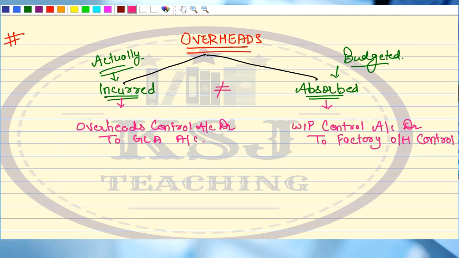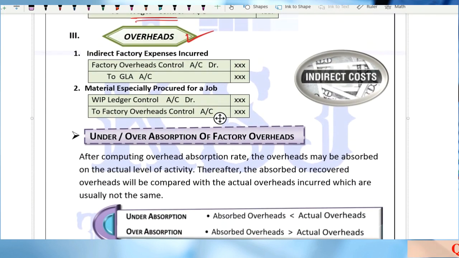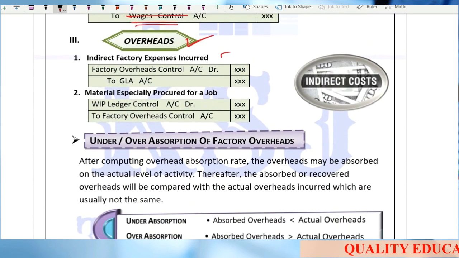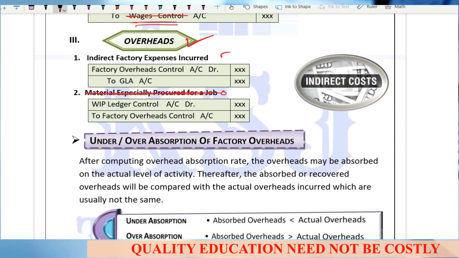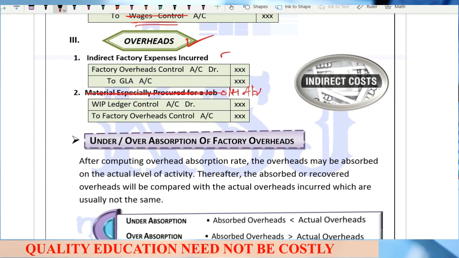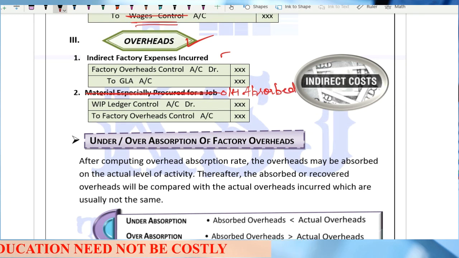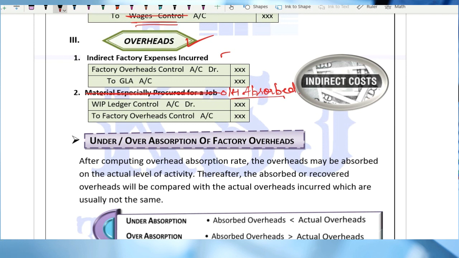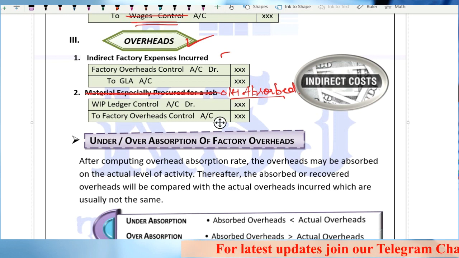So first, let's see these two entries. Factory overheads to GLA incurred. Now this is wrong, this heading is wrong. This is for the overheads absorbed. So you can change it in your books. If it is not correct, you can change it in your books. The further books will have it changed, right? So WIP to factory overheads, this is the absorption of overheads into one unit of finished product.